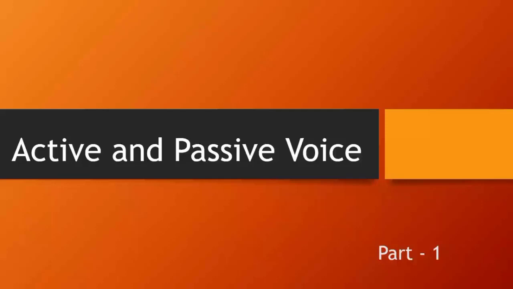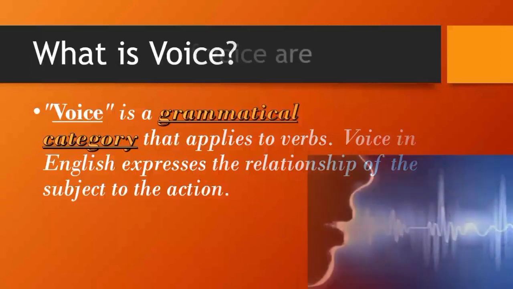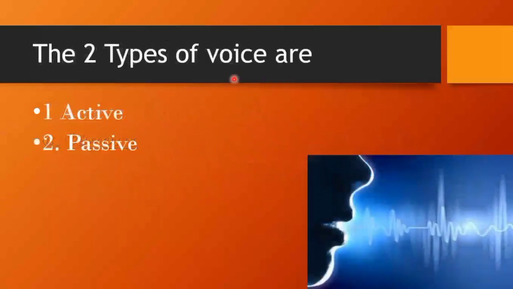Active and passive voice. So let's start. What is voice? Voice is a grammatical category that applies to verbs. Voice in English expresses the relationship of the subject to the action. There are two types of voice. First, active voice. Second, passive voice.